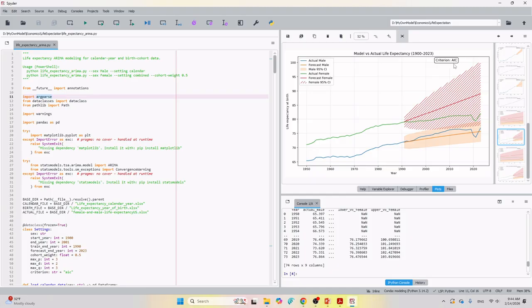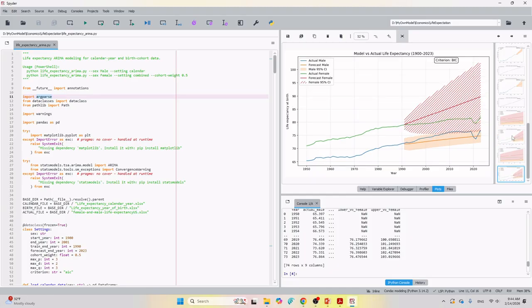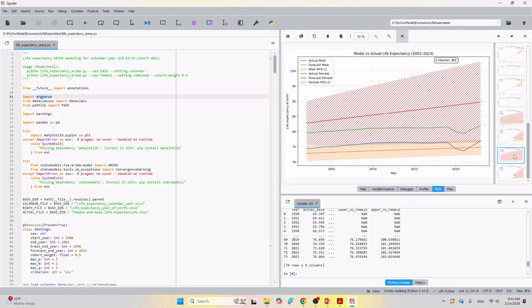If we change the criteria to BIC, you see it changed a bit. But still, if we see the enlarged one, the actual data is within. This is maybe a little bit outside, but basically it's within our 95% confidence interval.